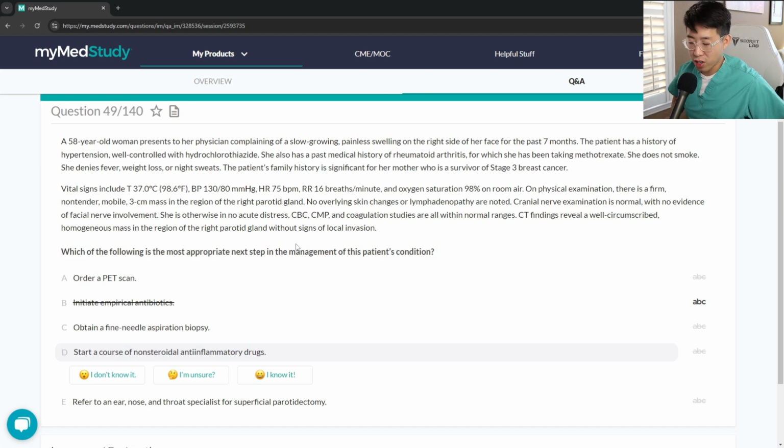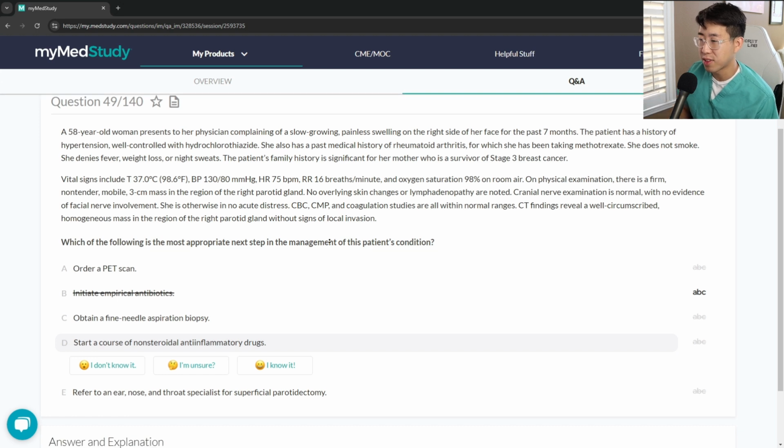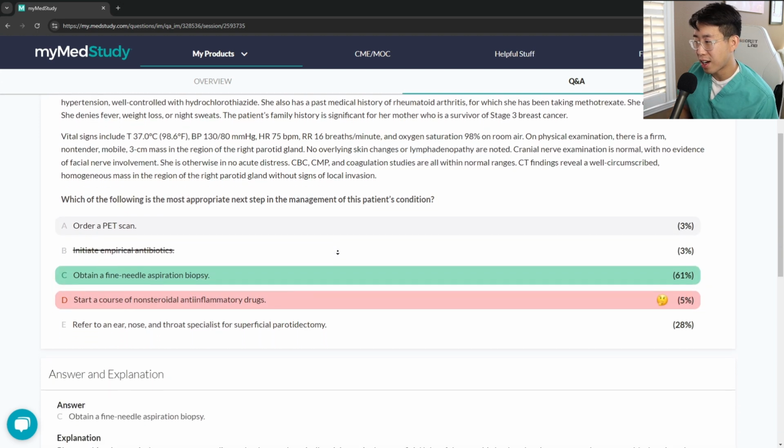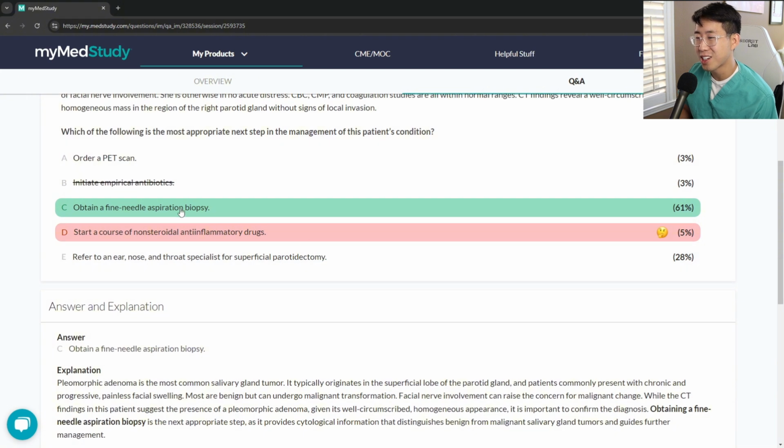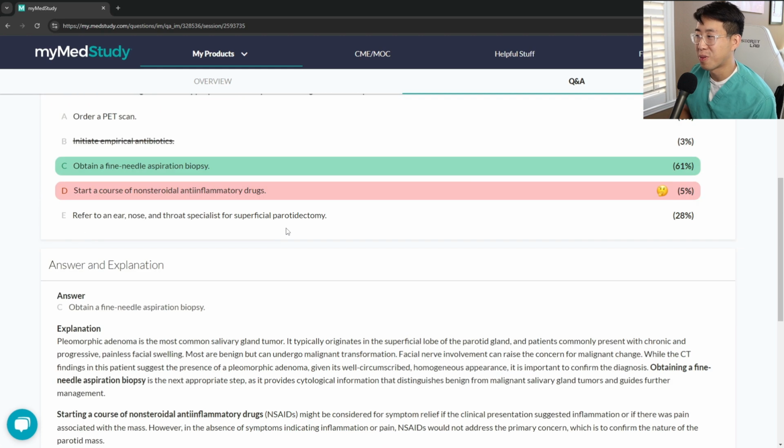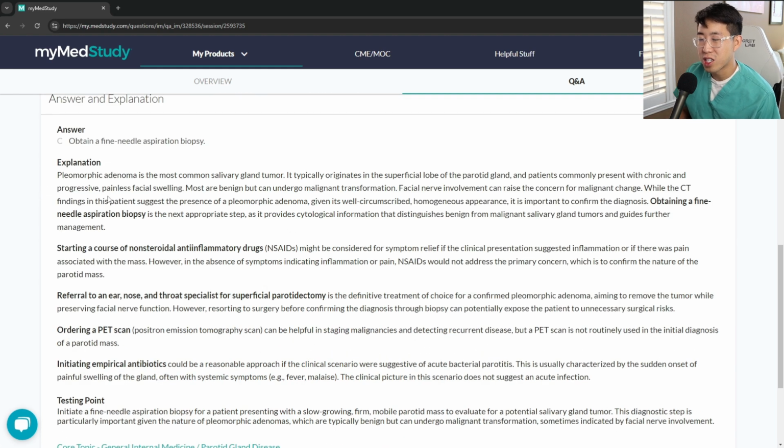A patient with a severe autoimmune history, maybe has some Sjogren's syndrome going on, sialoliths, and having some blockage. So if you do some NSAIDs, maybe that will reduce the inflammation. And that is the incorrect answer. So the answer is what my gut was telling me at the very beginning, which is obtaining a fine needle aspiration biopsy, which I'm sure a lot of people probably would have gone for as well. So it's a pleomorphic adenoma, which is the most common salivary gland tumor. And obtaining a fine needle aspiration biopsy is the next appropriate step.